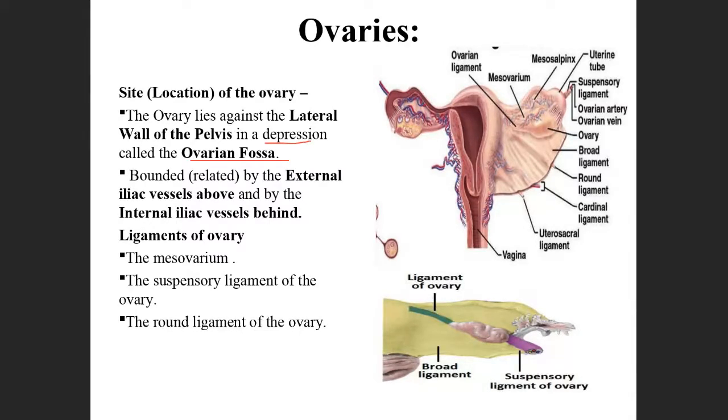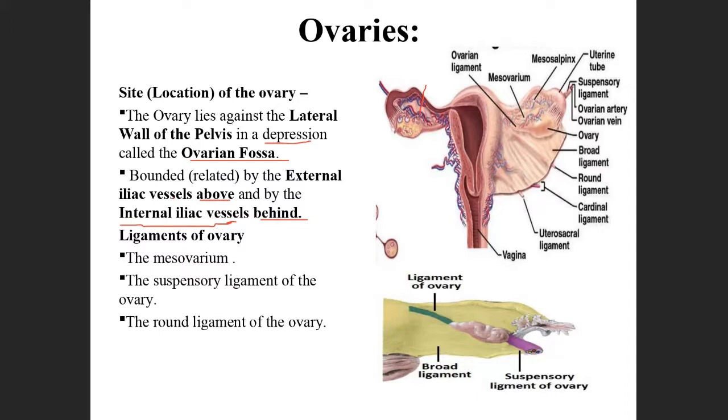It is related above and behind. Above, it is related to the external iliac artery, and behind it is related to the internal iliac artery or vessels. Vessels means it contains artery and vein.